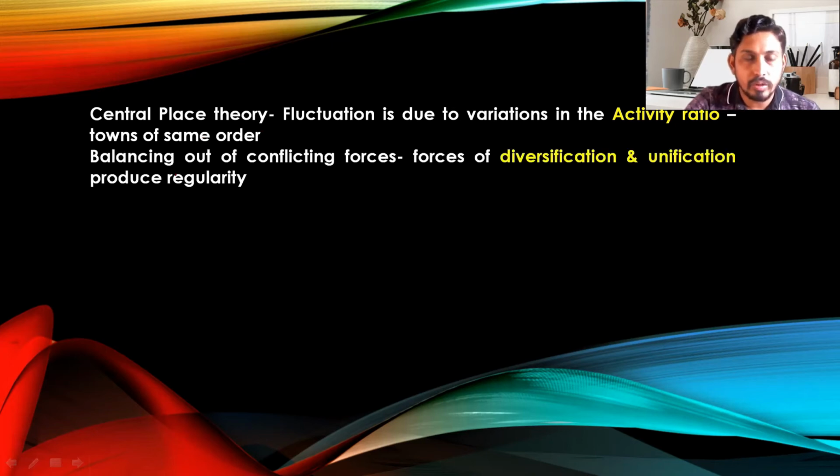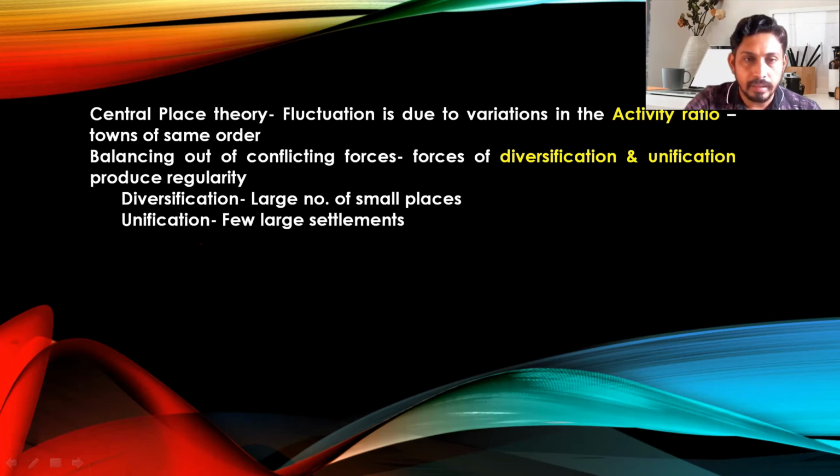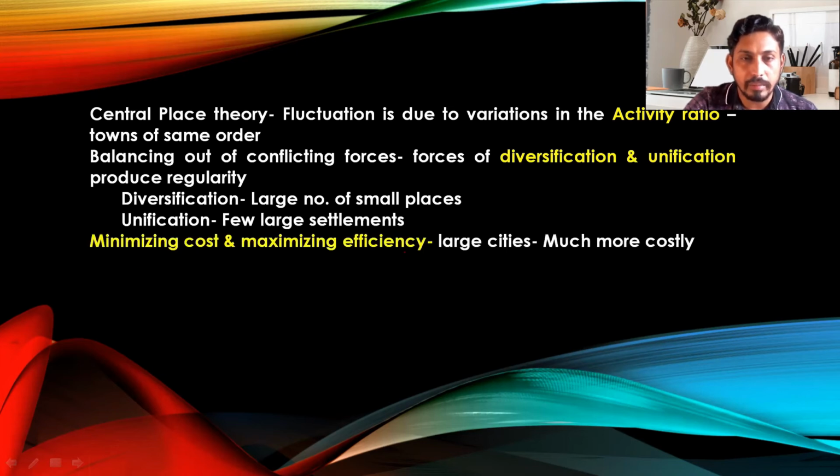Rank size rule is the result of balancing out conflicting forces. According to him, the forces of diversification and unification produce the empirical regularity, and the rank size rule is created. The force of diversification is associated with the formation of a large number of small places, whereas the force of unification is associated with primary deviation or primacy of the city, and automatically a few large settlements are created. So the forces of diversification and unification are indirectly associated with the formation of the rank size rule in a country.